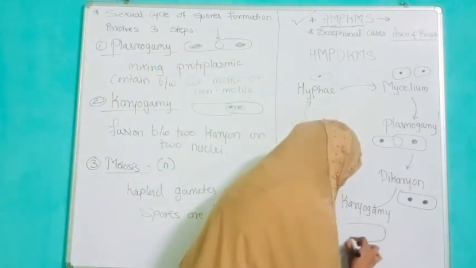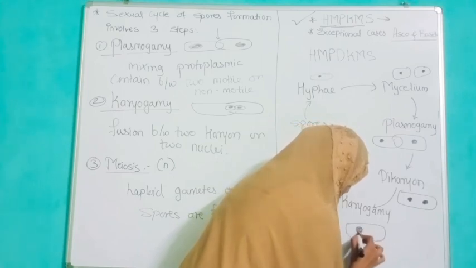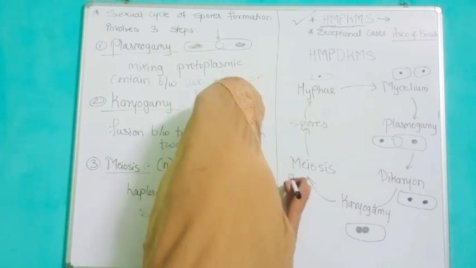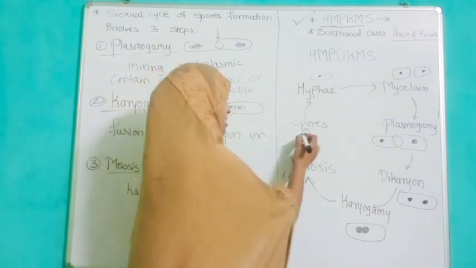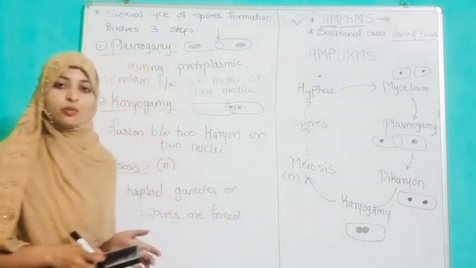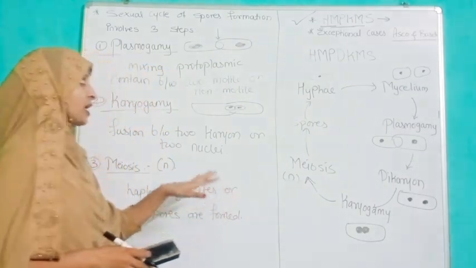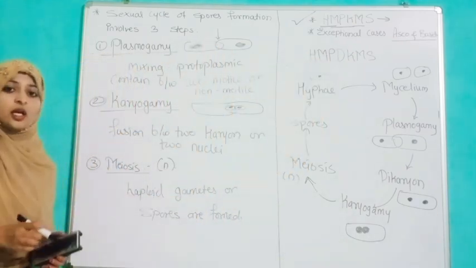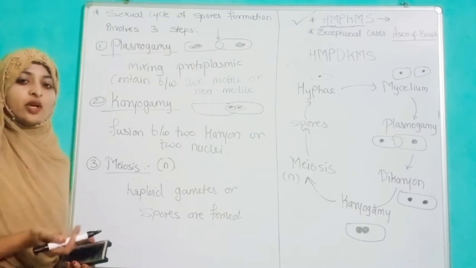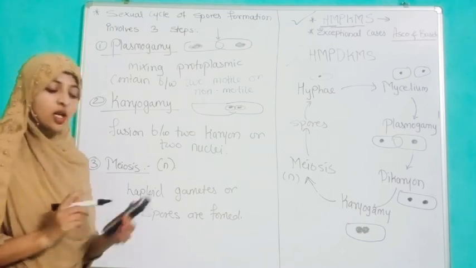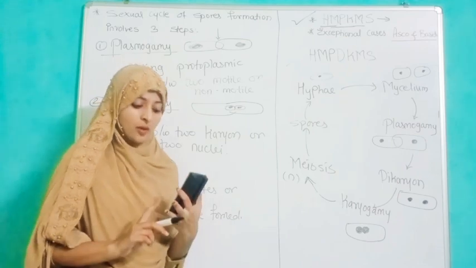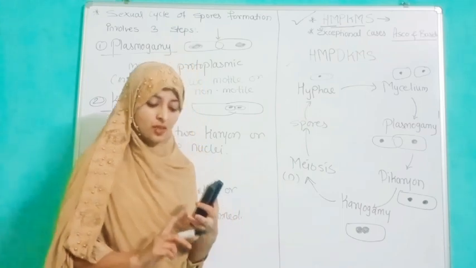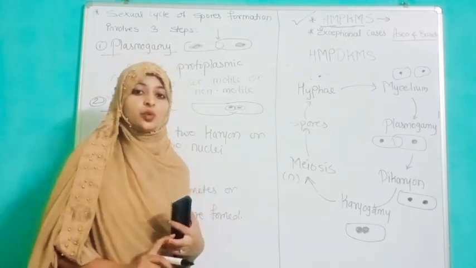Now in karyogamy the nuclei fuse: fusion of two nuclei. And then meiosis, haploid cells are formed, and then spores, and from spores they form new hyphae. So in this manner we have discussed the sexual cycle in fungi. Now we are going to discuss the subclasses, Phycomycetes, Ascomycetes, Basidiomycetes and Deuteromycetes, in our